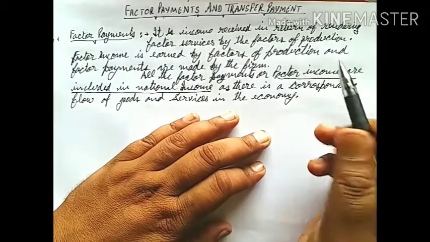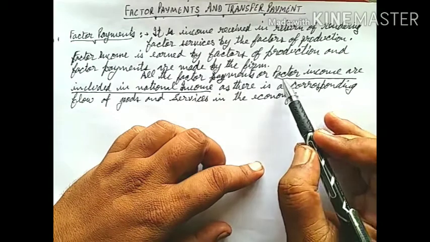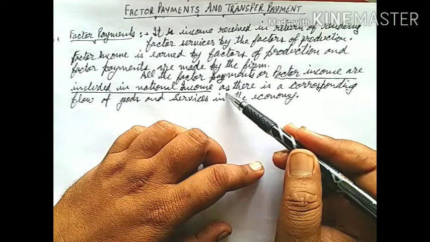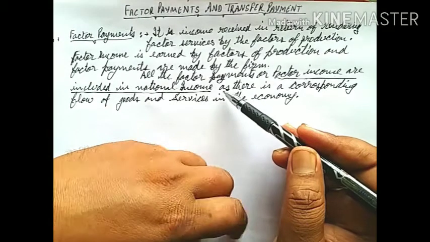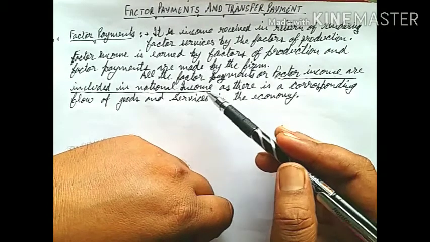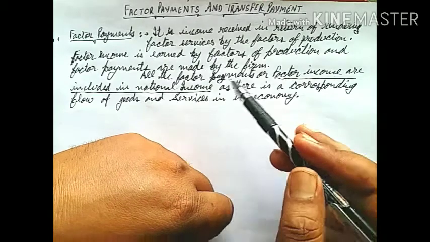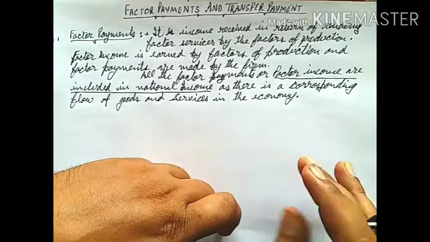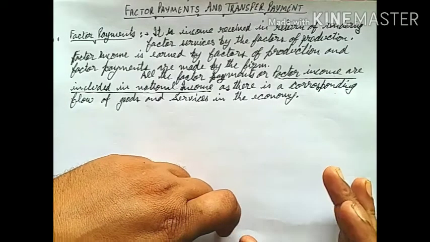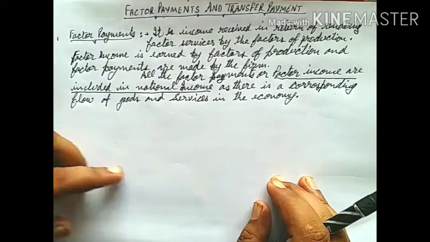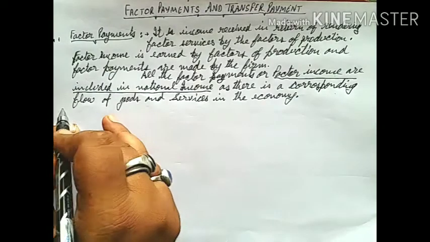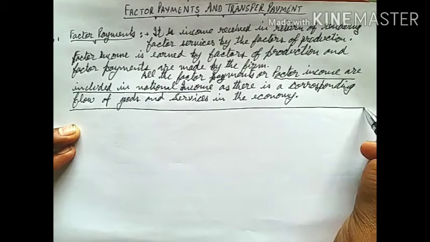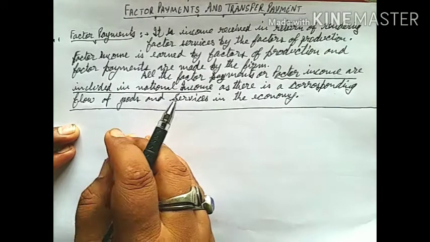So students, remember always that factor income will be included in national income, and the reason behind inclusion of factor income into national income is that there is the corresponding flow of goods and services in the economy. So this is about the factor payments.